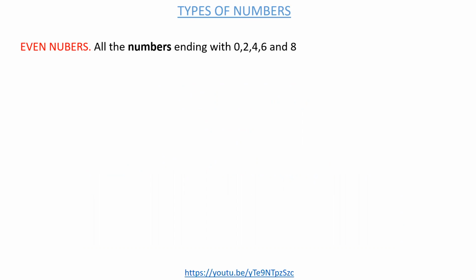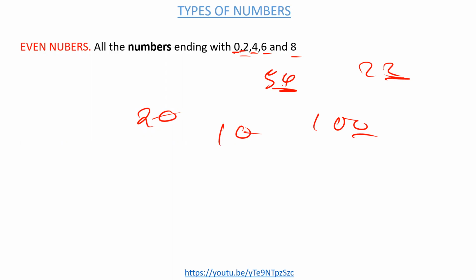So even numbers, the simplest definition, are simply the numbers that end with 0, 2, 4, 6, and 8. So any number which ends with 0, 2, 4, 6, 8 is known as an even number. When we say 20, 20 is even, 10 is even, 100, as long as it's ending with any of these numbers here. When you say 22, as long as there's a 2 there. When you say 54, as long as it's ending with 4. When we say 98, as long as it's ending with any of these numbers here, it's called an even number.